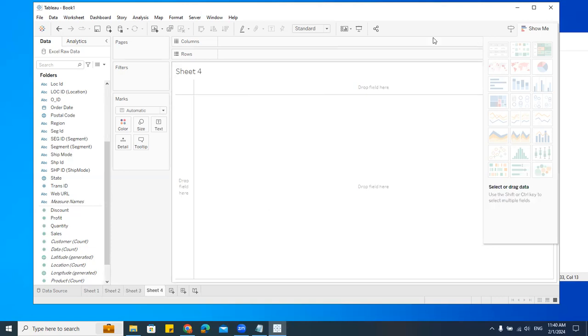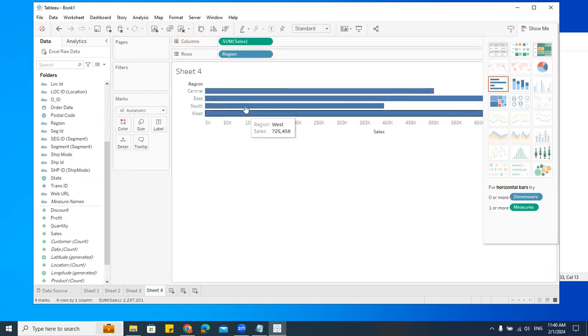Suppose I want to create something similar to this, whatever we created, but I want this to be like the circle chart. Same thing what I did now for the column chart. When we have the bars, we can have the circle chart. What is circle? That means instead of bars, I'll have circles everywhere. Same, I'll take region and then I'll take this sales. The chart is ready.